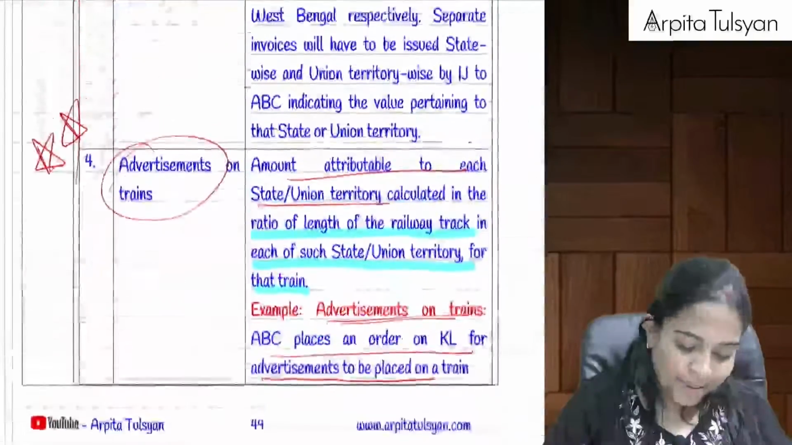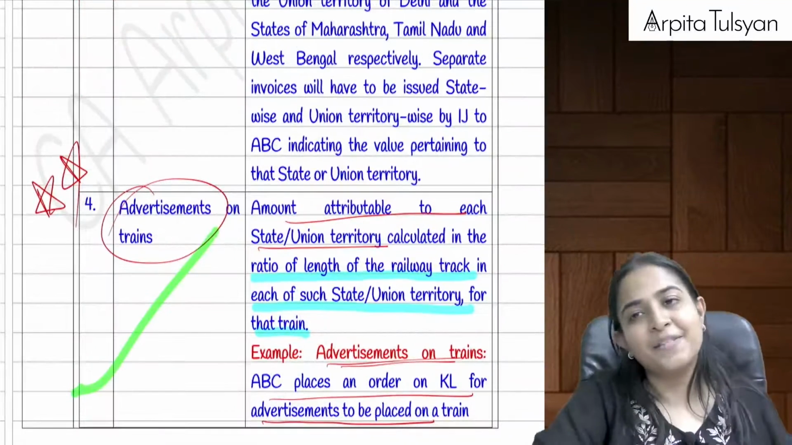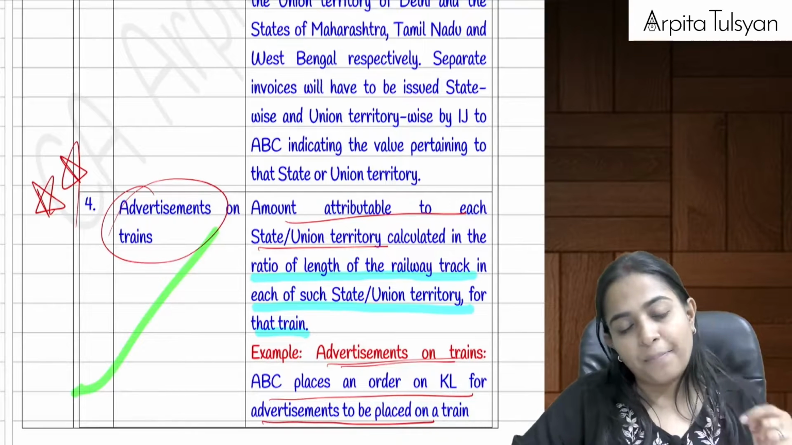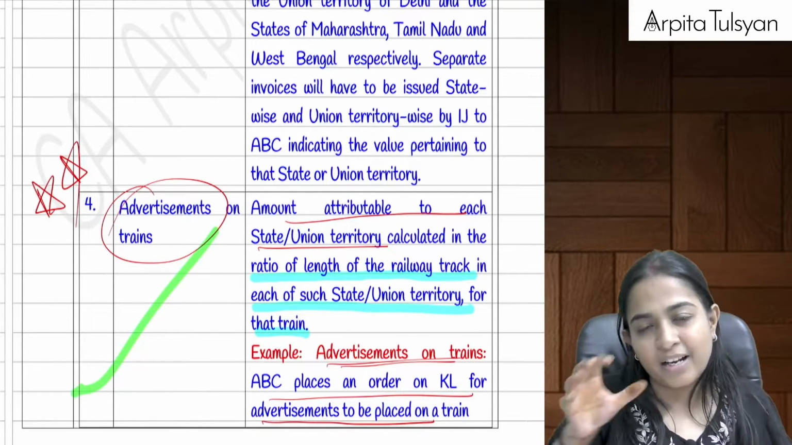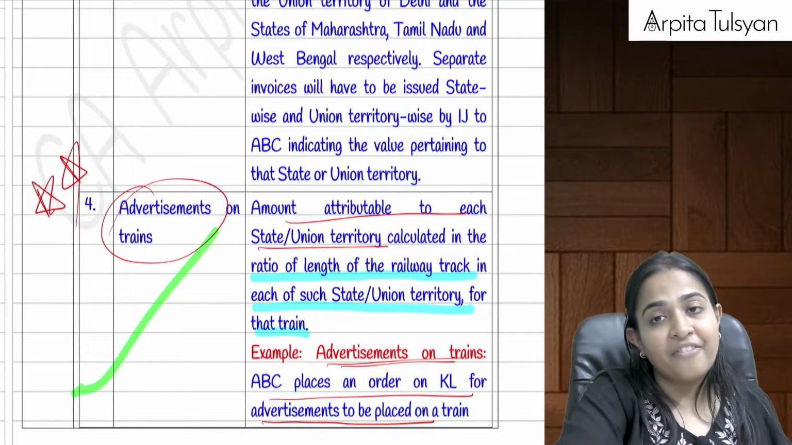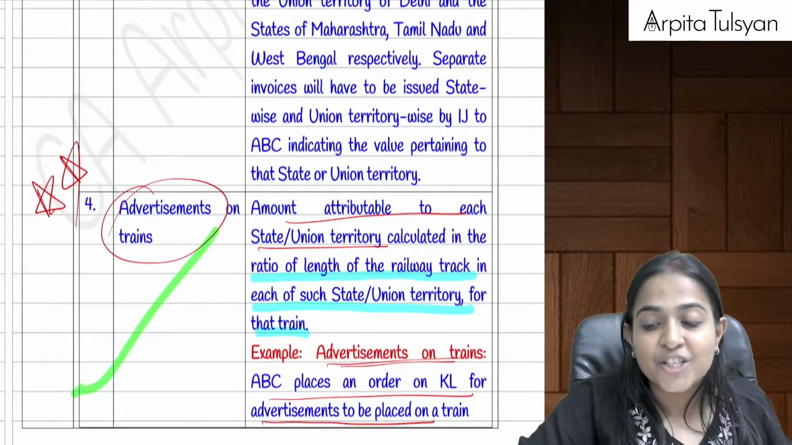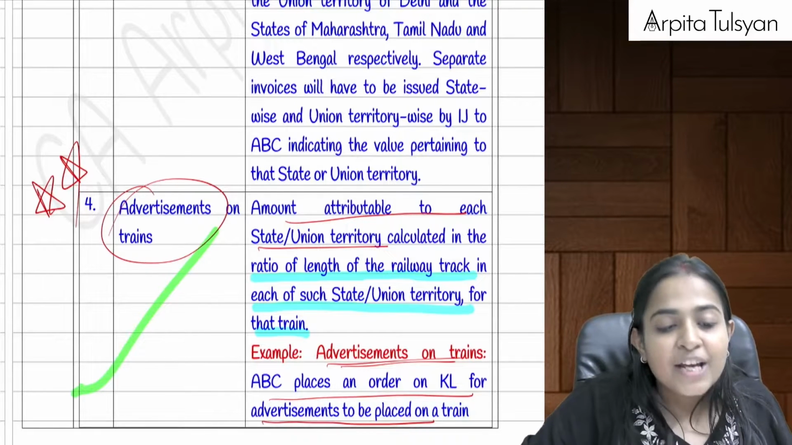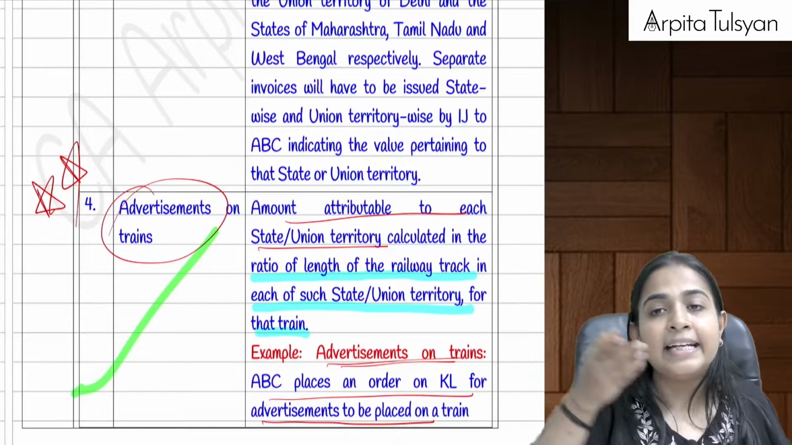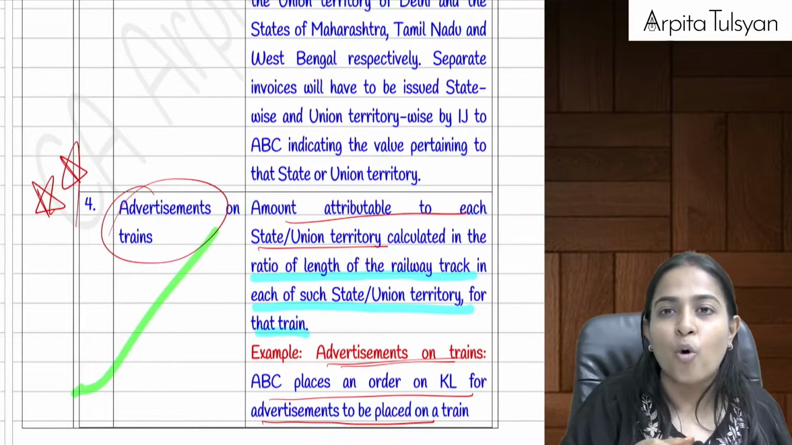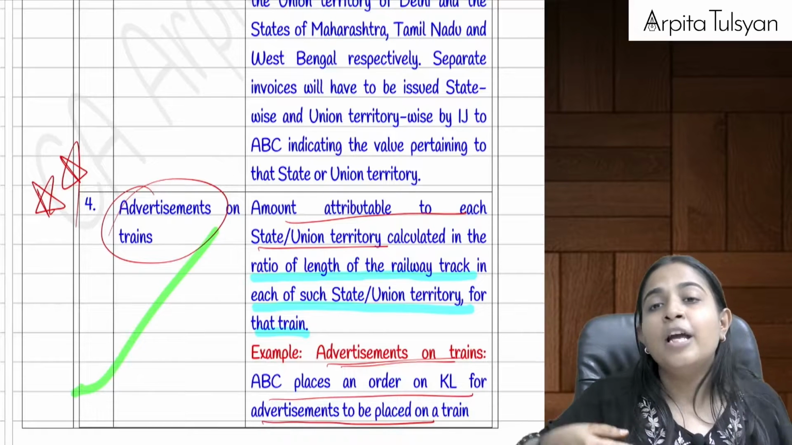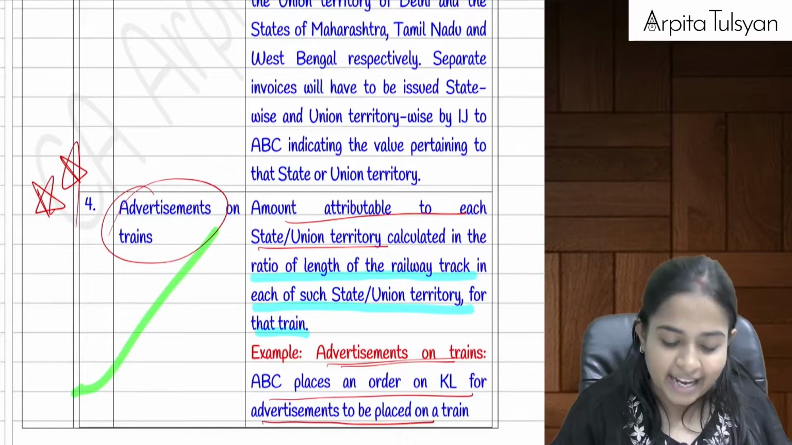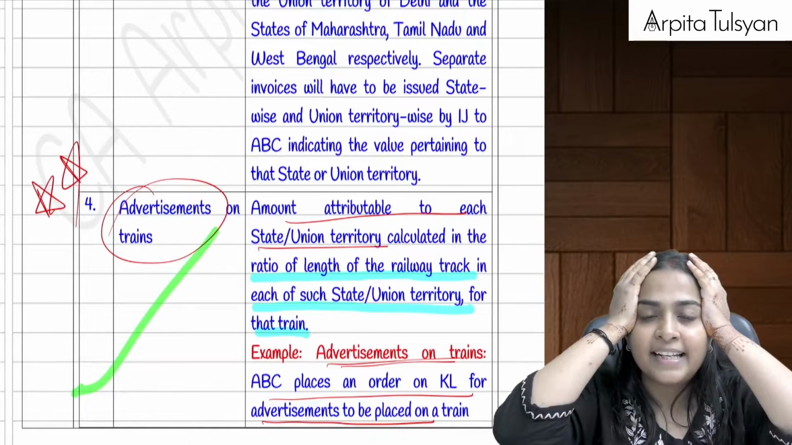Okay, now comes the problem. Fourth one, that is advertisement on trains. If advertisement on trains has been done on behalf of the government, then in that case government would have paid a consolidated amount. This amount will be divided in the ratio of length of railway track in each of the states or union territories. Let's say there is a train coming from Delhi to Goa. Can I say there will be many states coming in between? So whatever is the length of railway track in each of the states, in that ratio the entire amount will be divided. Ma'am, from where will we get the length of the railway track?